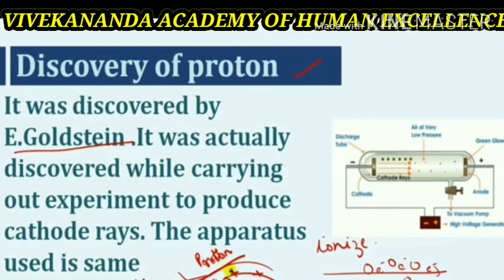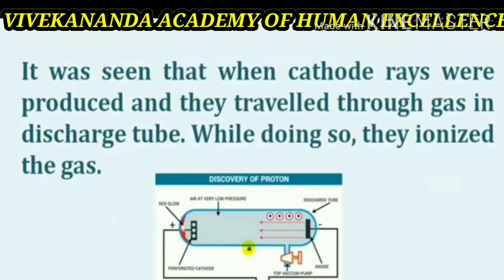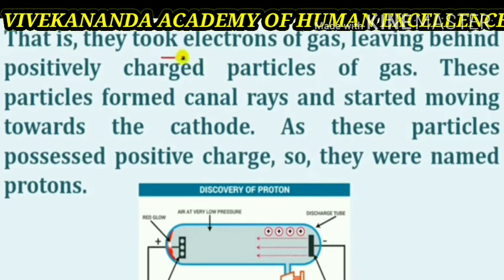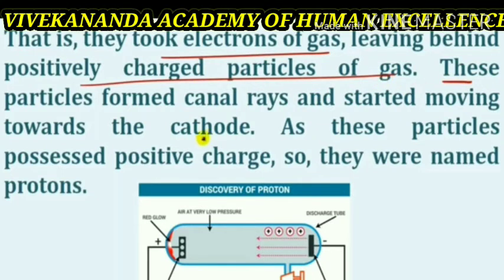When the pressure of the gas is decreased to 10 raised to minus 2 atmosphere, electricity started flowing through the tube. It was seen that cathode rays were produced and they traveled through the gas in the discharge tube. While doing so, they ionized the gas. They took electrons from the gas, leaving behind positively charged particles of gas. These particles formed canal rays and started moving towards the cathode.